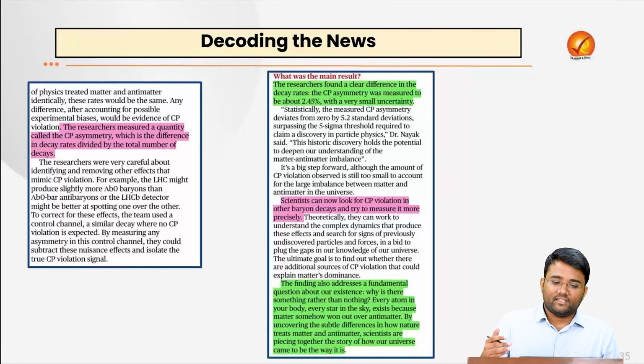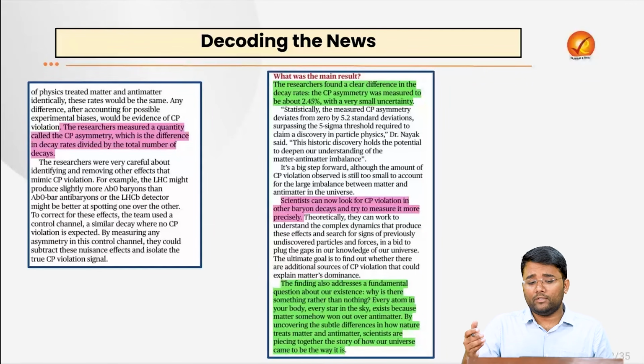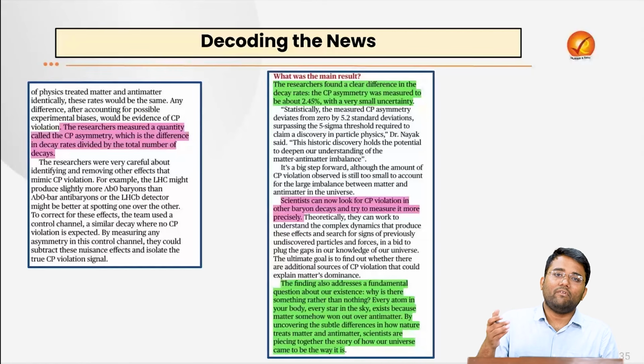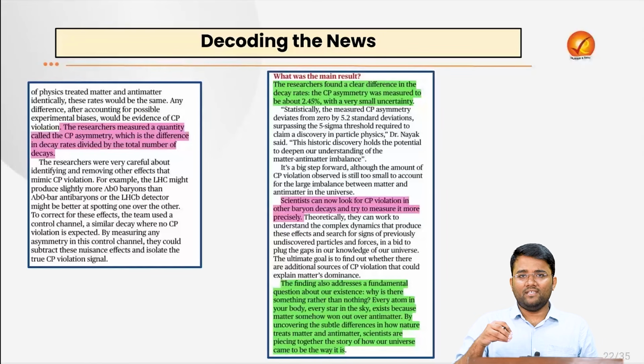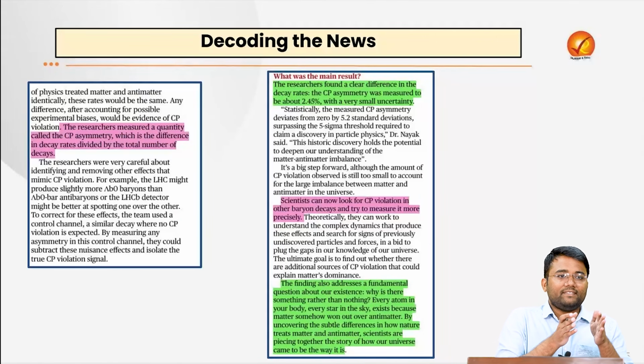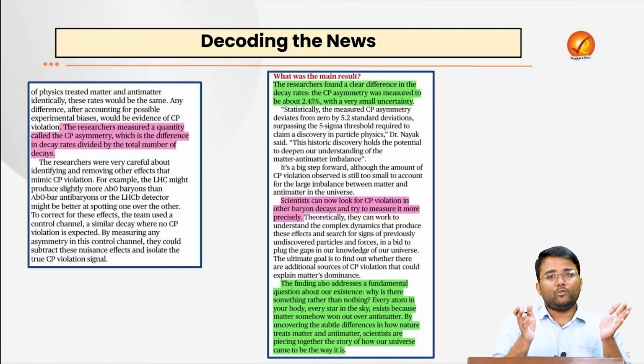And what is next? The scientists will look into other baryons for CP violation, and they will also look for new particles or forces that might explain the mystery of why there is more matter than antimatter. In simple words, you can say that we will find a new clue in the mystery of why the universe exists, why it is in different forms, and why it is in a particular state.